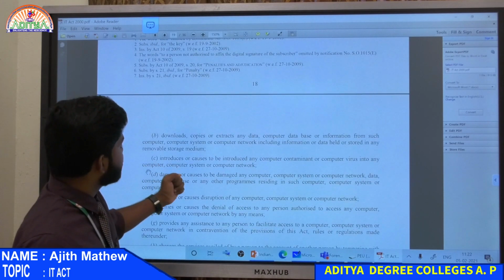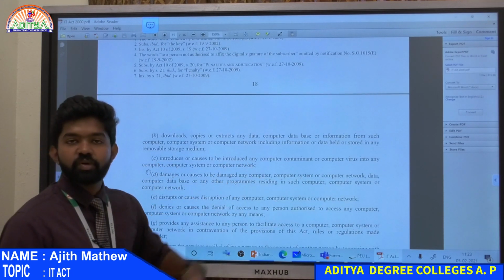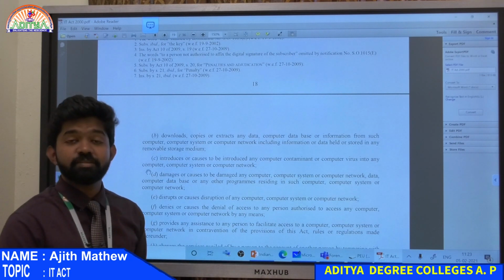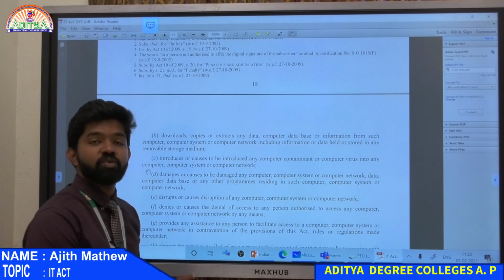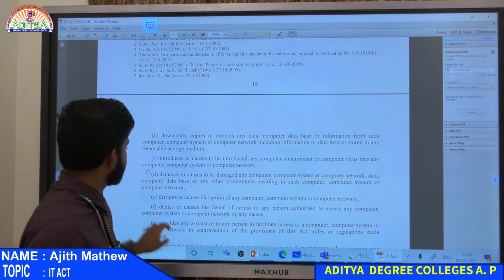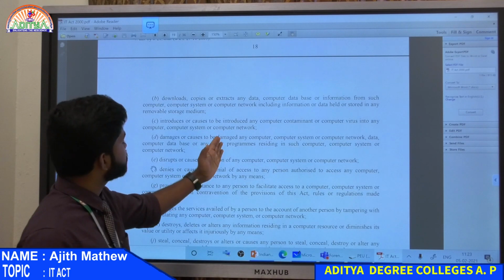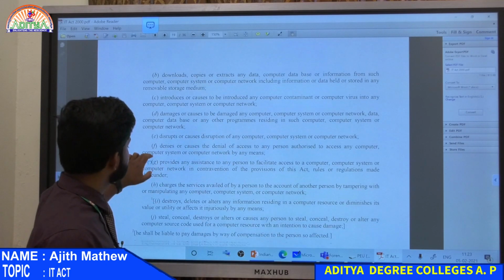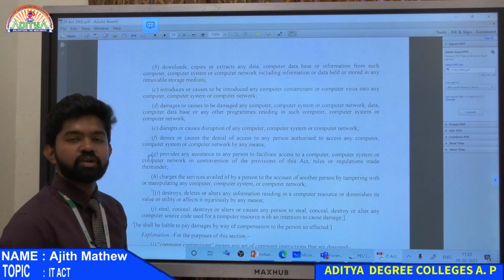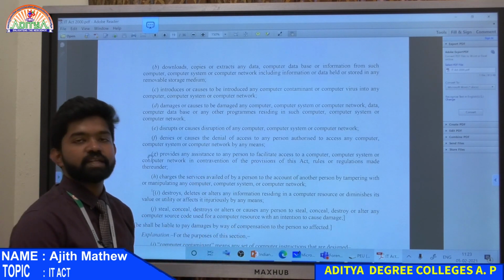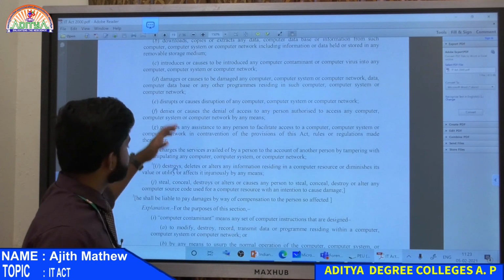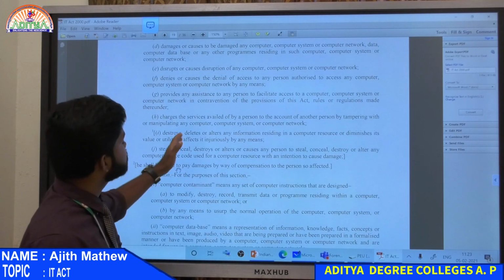Then another one is introduces any viruses. B plugged in some pen drive, there was a virus, and that got into your computer also, that means B committed a crime. Without your permission, whoever touches your computer and operates it, it's a crime. Damages or causes damage to any computer system. These are all different subsections or criteria: he copies something, he puts viruses, he damages some file. All those provisions are given here. It is better you read destroys, deletes or alters.